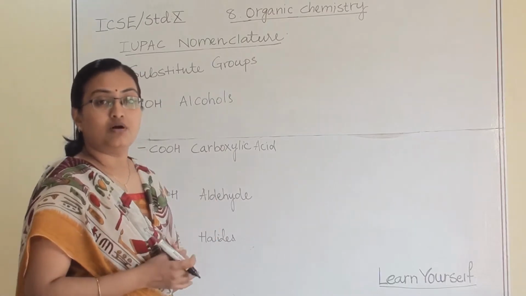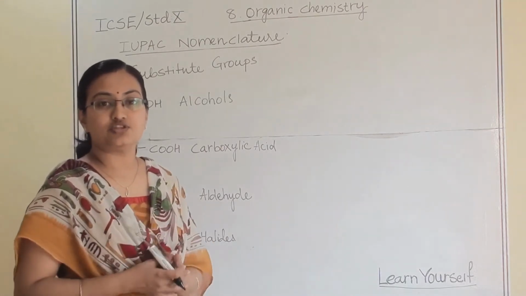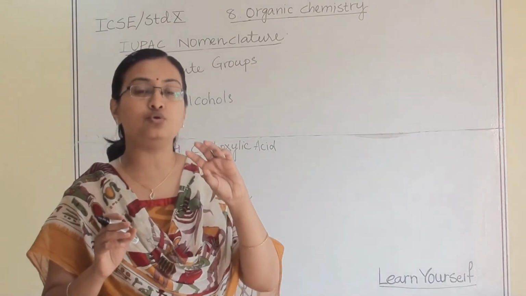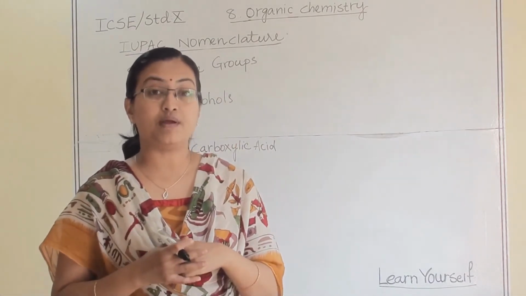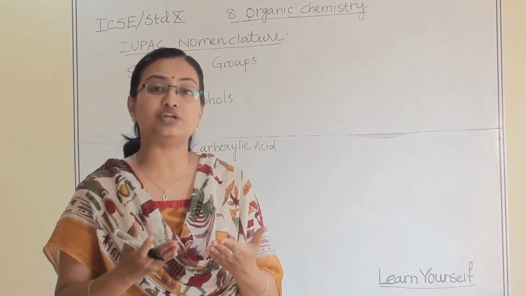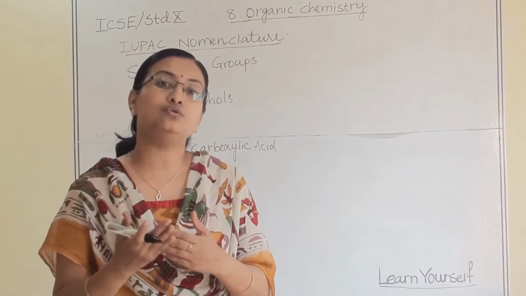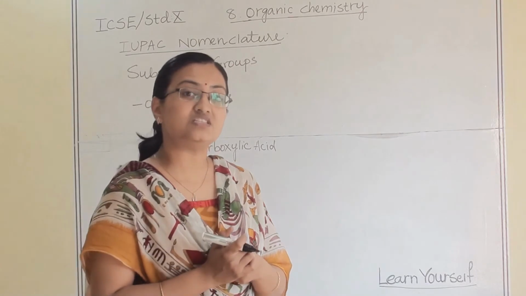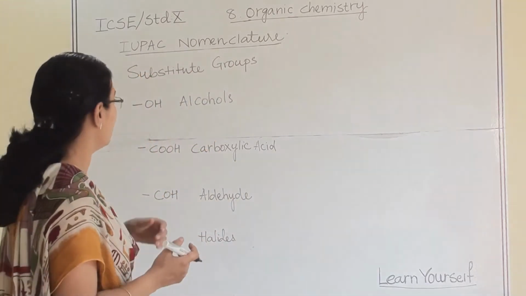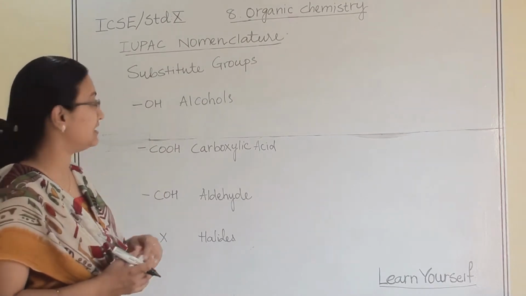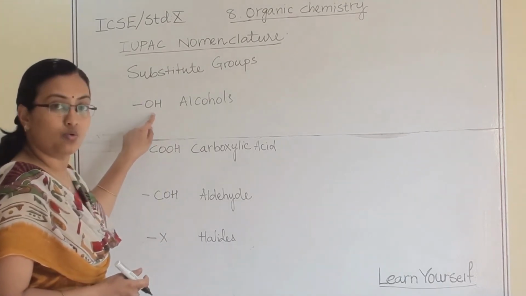Let us talk about substituent groups. What are the substituent groups? In an organic structure, a specific group is attached, and because of that particular substituent group, a suffix will be added to the name. How many substituent groups are there in our syllabus? There are 4 major substituents. First one is OH.